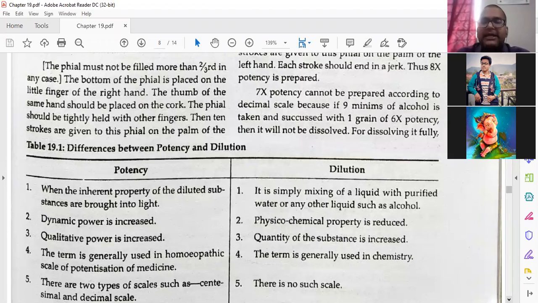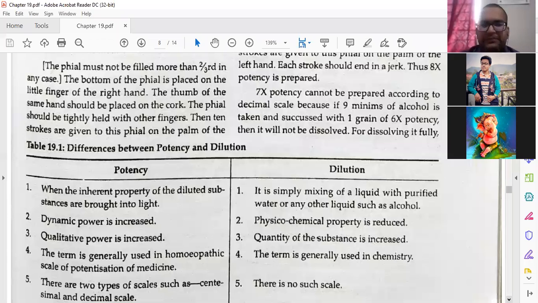If the examiner asks why in the decimal scale we jump directly from 6x to 8x and why we are not able to prepare 7x, the answer is 1 grain of drug material. 10 minims of liquid, or 10 minims of purified water and alcohol, is not able to dissolve it as per Dr. Hahnemann or the European Committee of Homeopathy. Be careful, this is the answer. So we will go ahead. The answer is here only, just don't take tension.